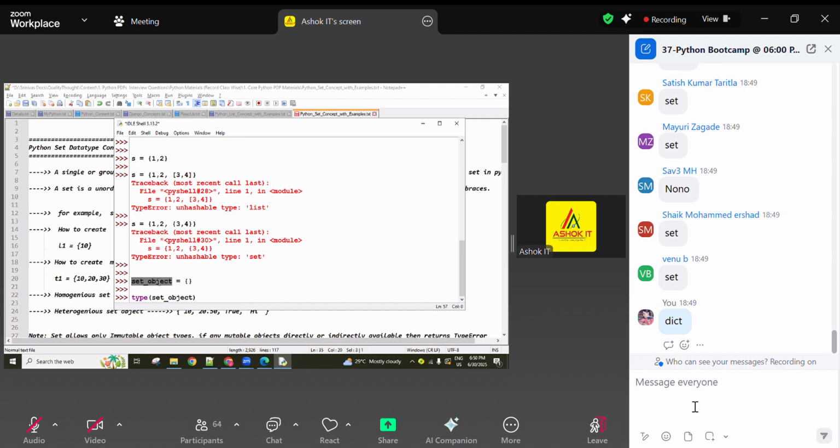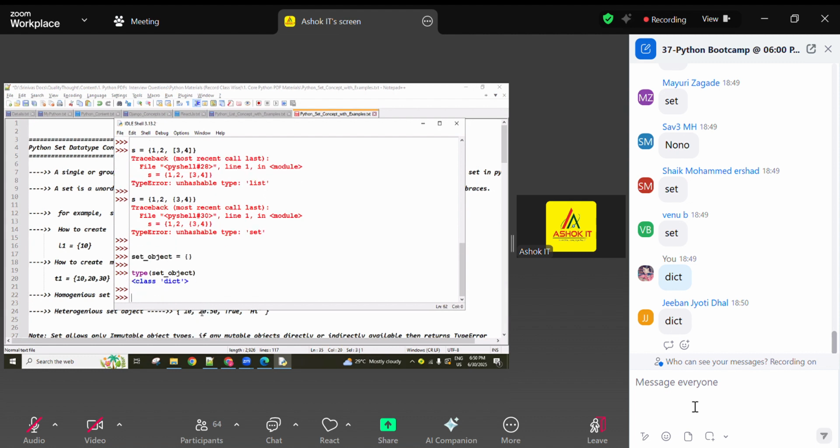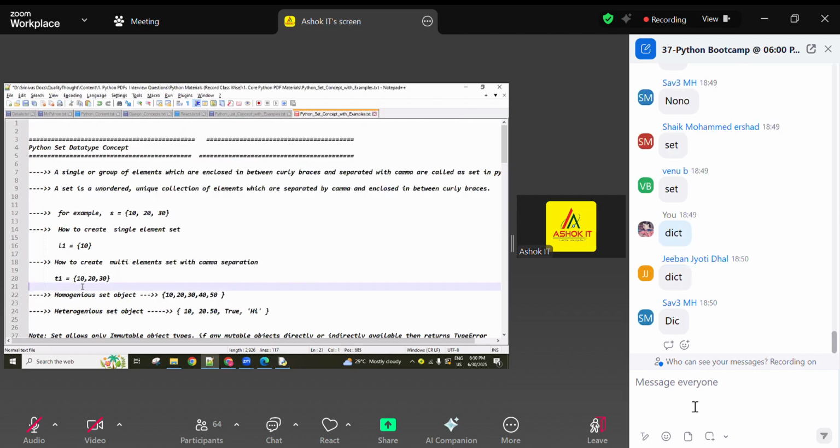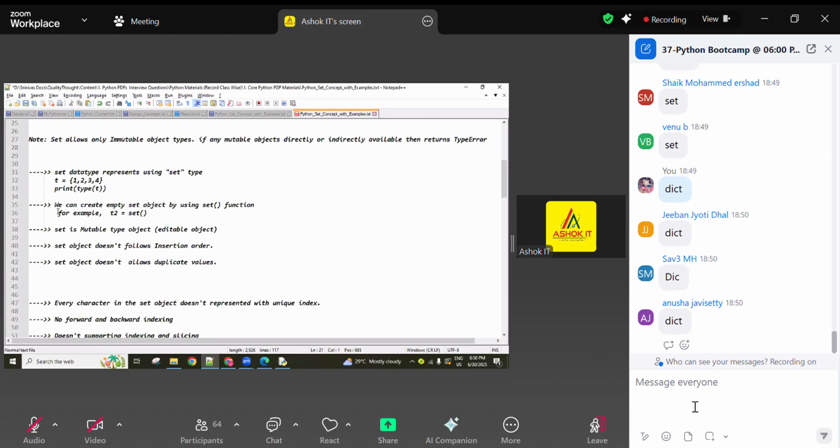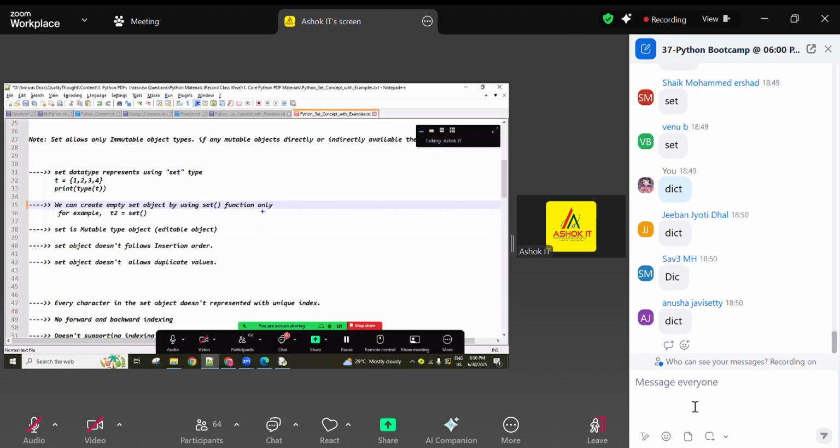So here this is a variable name. It can be any name, X, Y, Z, your name, my name, whatever. It is a user-defined name, created by following the identifier rules. So you have to focus on this one. This is an empty curly brace, and the empty curly brace is reserved for dictionary. I explained this more clearly in the last session. So we can create an empty set object by using the set function only.